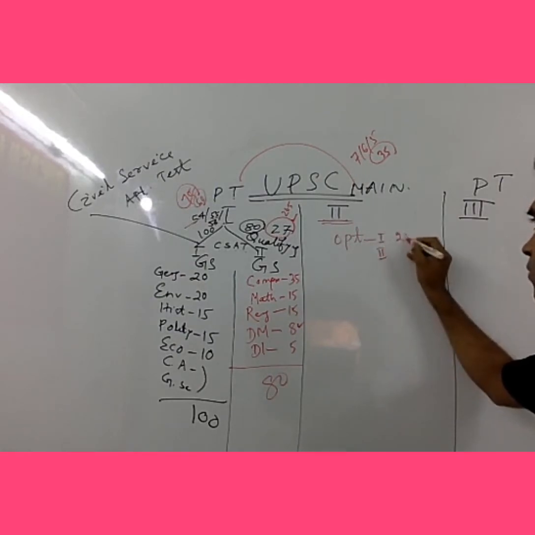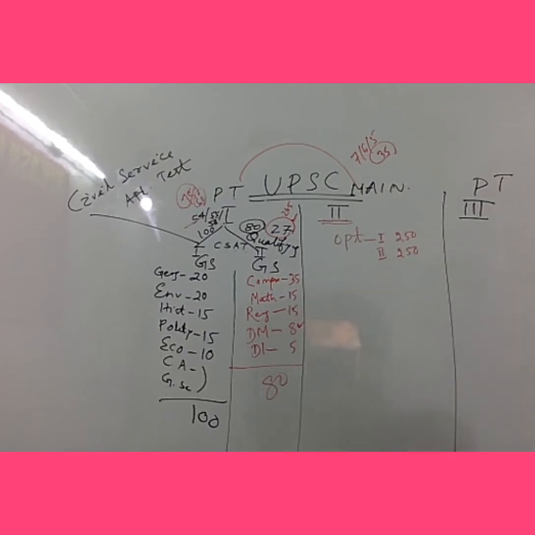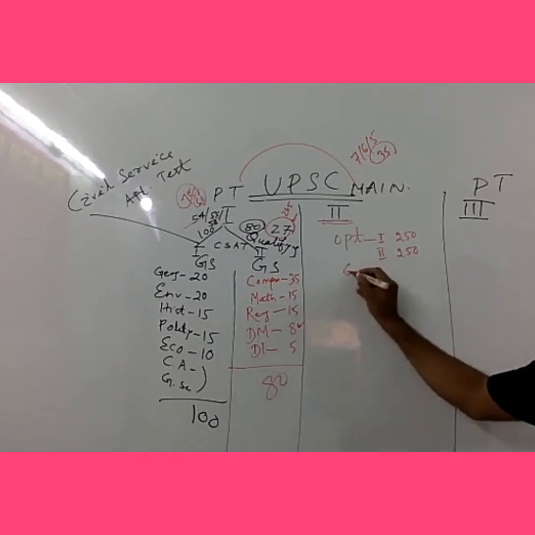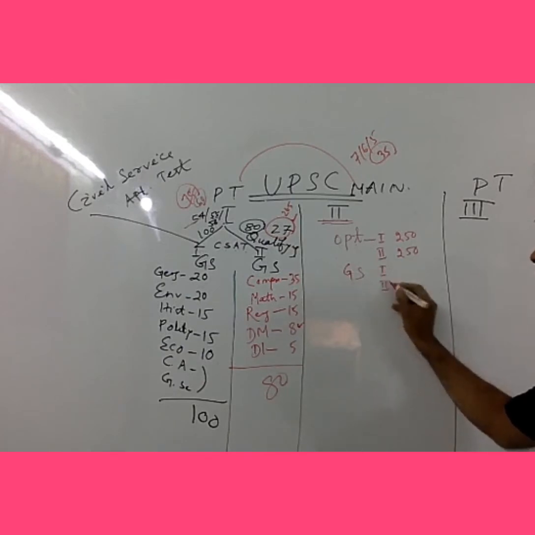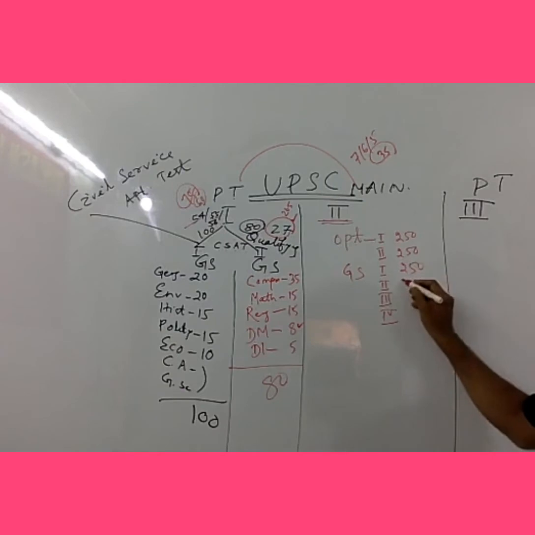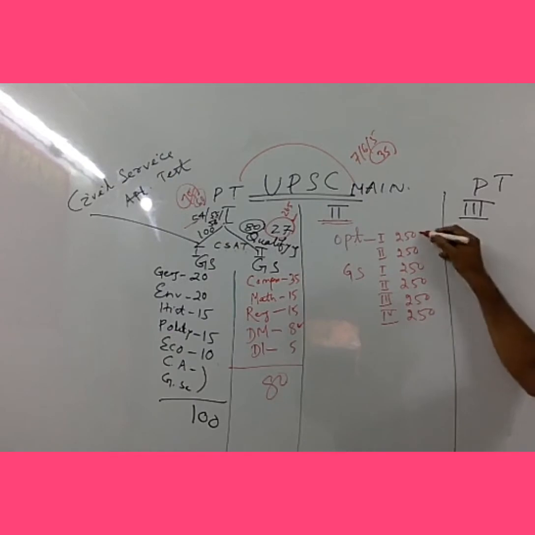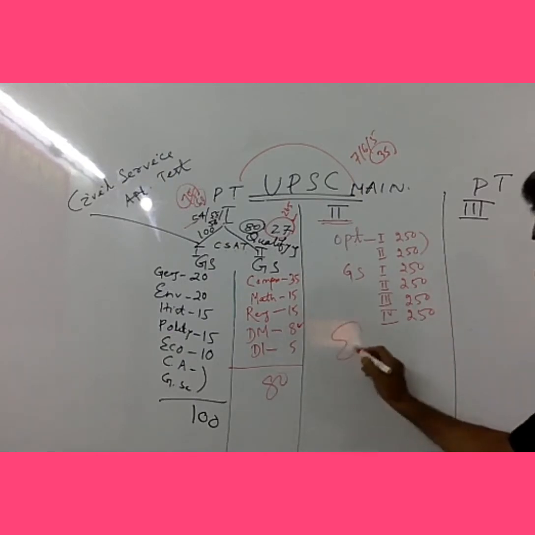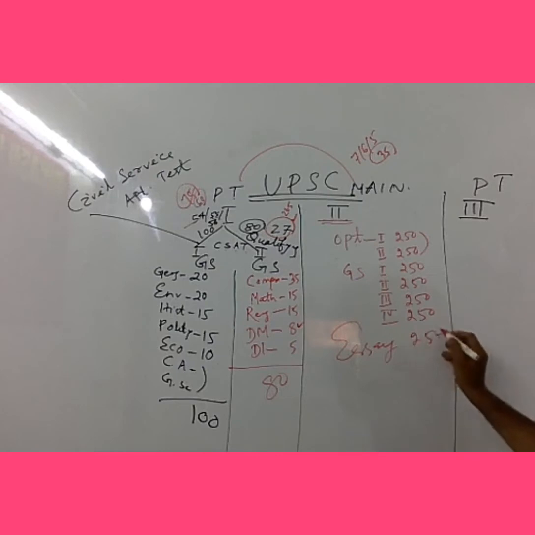You can say it is 250, this is also 250. General studies, papers 1, 2, 3, and 4. 4 GS papers. So each paper carries 250 marks. That means GS is 1000, optional 500, that's 1500, and the essay paper 250. So the sum total is 1750. 1750 is the actual mark of the UPSC main exam.